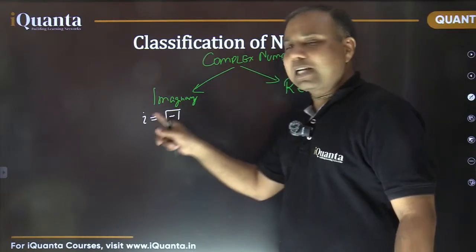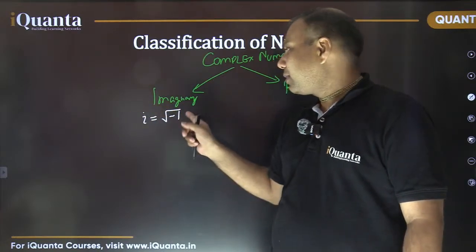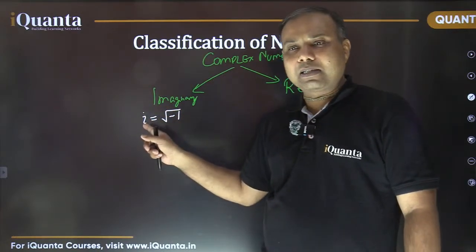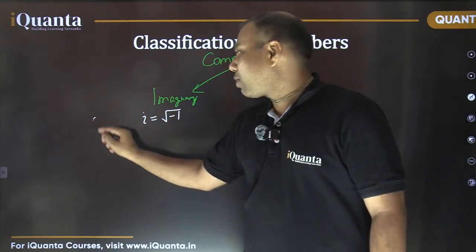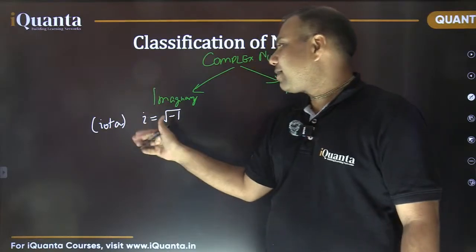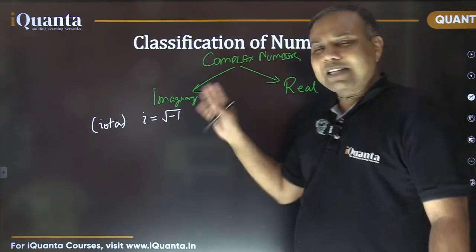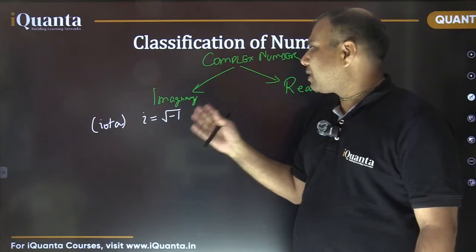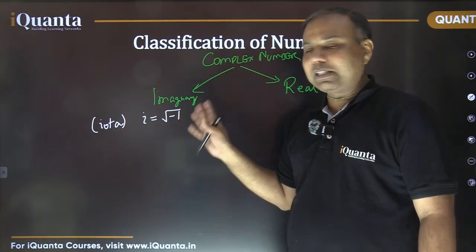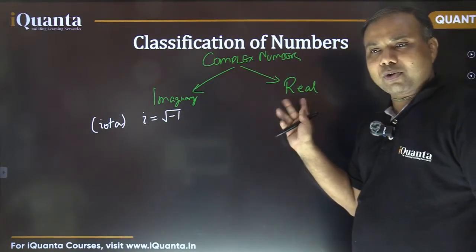Whenever a negative number comes inside the root, that number becomes imaginary, and this square root of -1 is written as i, called iota. So they are called imaginary numbers. Sometimes we may get to use these numbers in CAT, but mostly this is beyond the syllabus of CAT. Anyway, mostly we are focused upon real numbers.